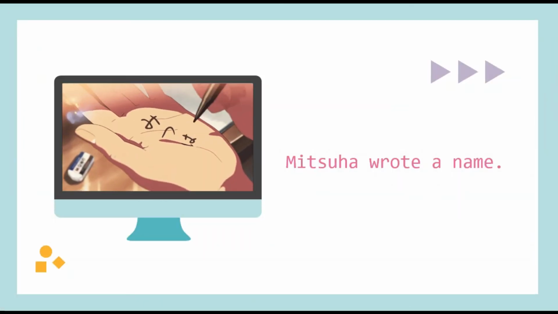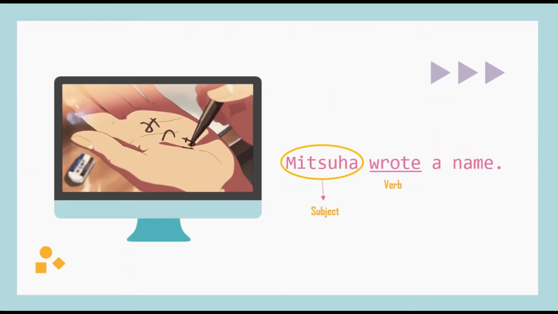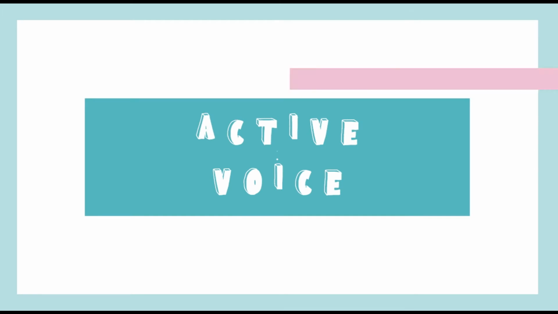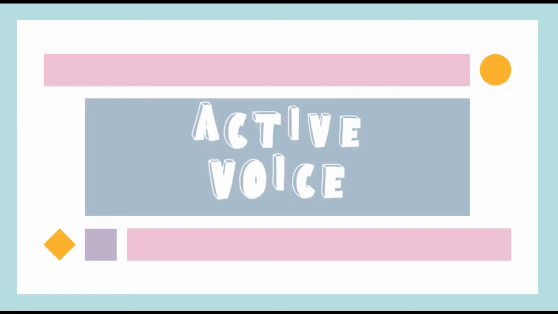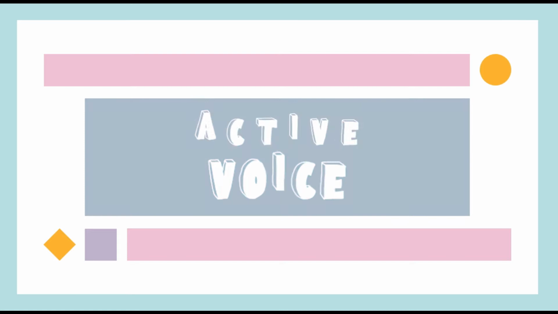Mitsuha wrote a name. Can you guess where's the subject here? That's right! Mitsuha is the subject while wrote is the verb. It is easy to identify what is the active voice. Just always remember that the subject always comes first before the verb. Hope you guys understand what is active voice.